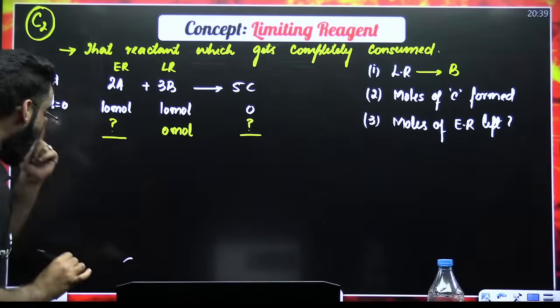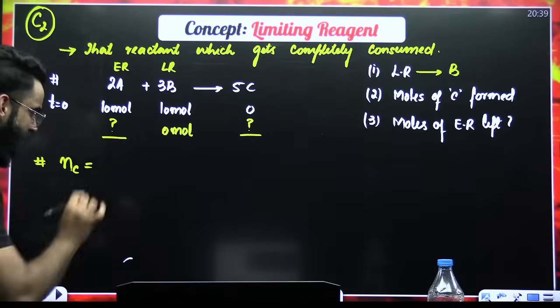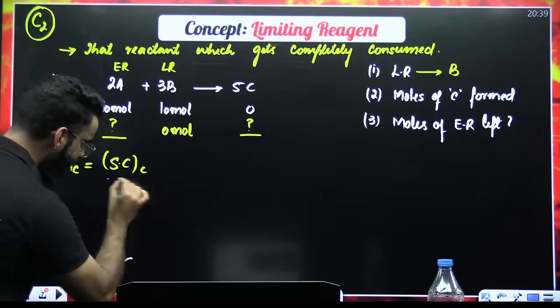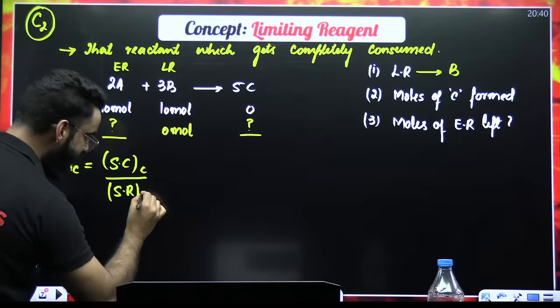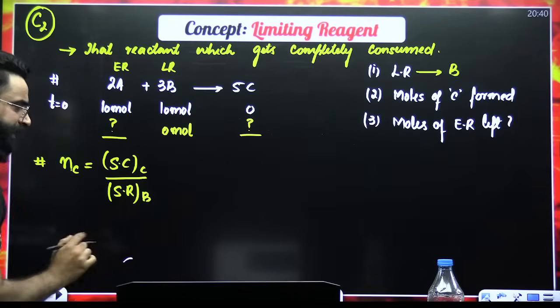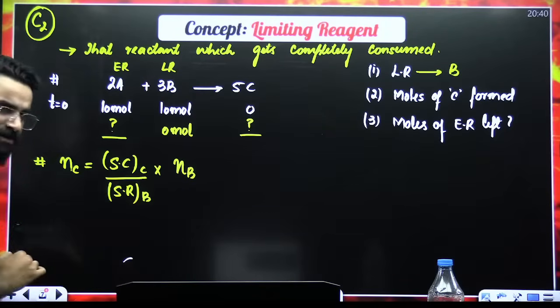What is that? For example, I have to calculate moles of C formed. What will you write? You'll first of all write stoichiometric coefficient of C divided by stoichiometric coefficient of limiting reagent, that is your B, multiplied by number of moles of limiting reagent.